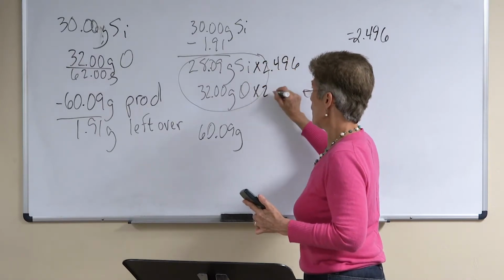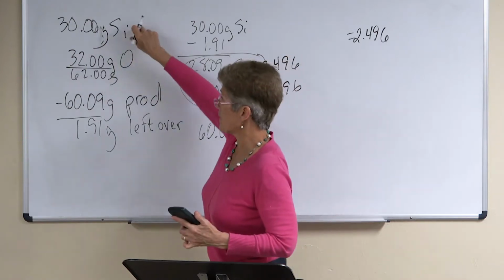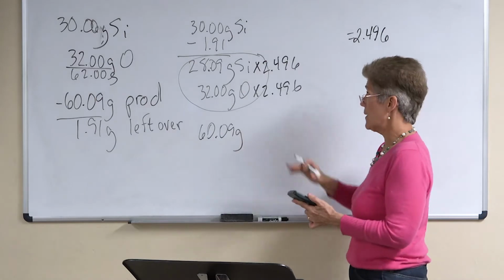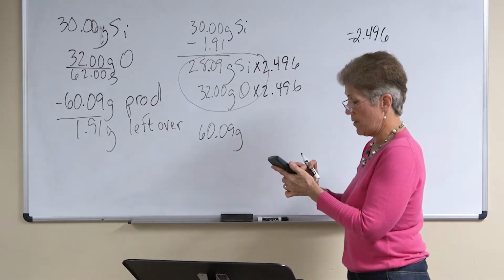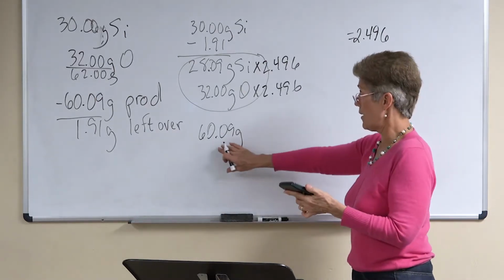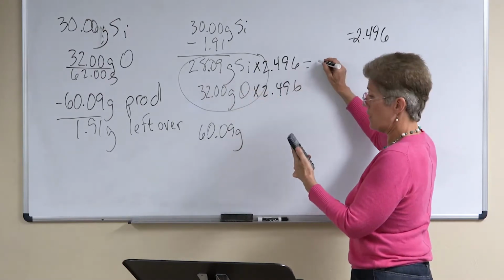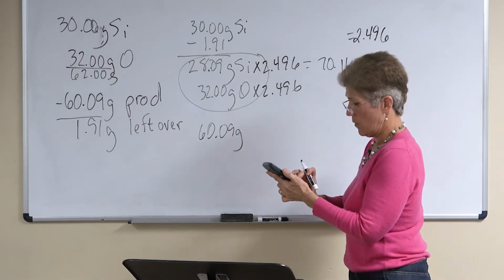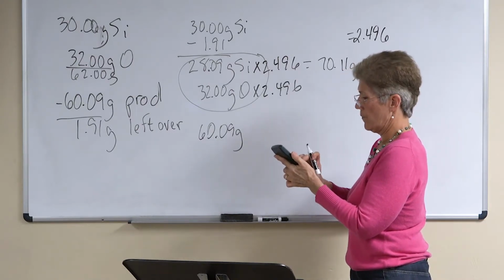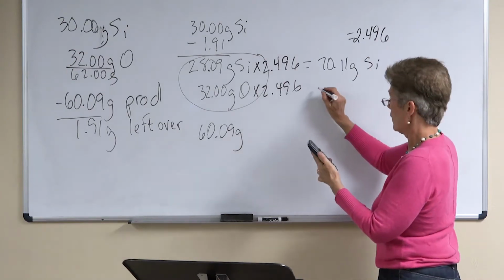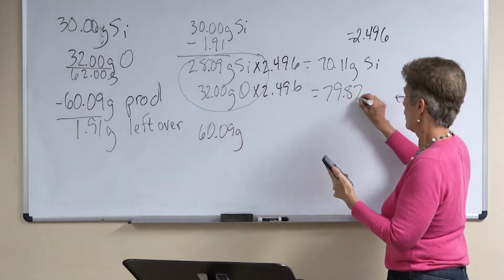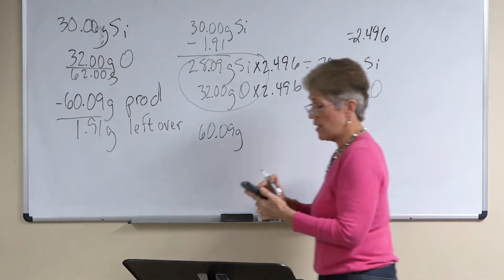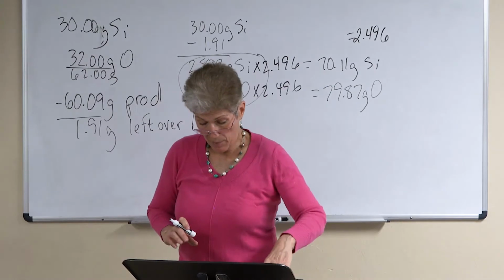2.496. Now remember, this isn't what I was just given because I had excess silicone, so I had to ditch the excess silicone to get my recipe, and then I multiply it by the number we came up with by dividing the 150 by what we already have. 4 significant figures. Okay, and if you add these up, they give you 159.98, which was about as close as we're going to get.